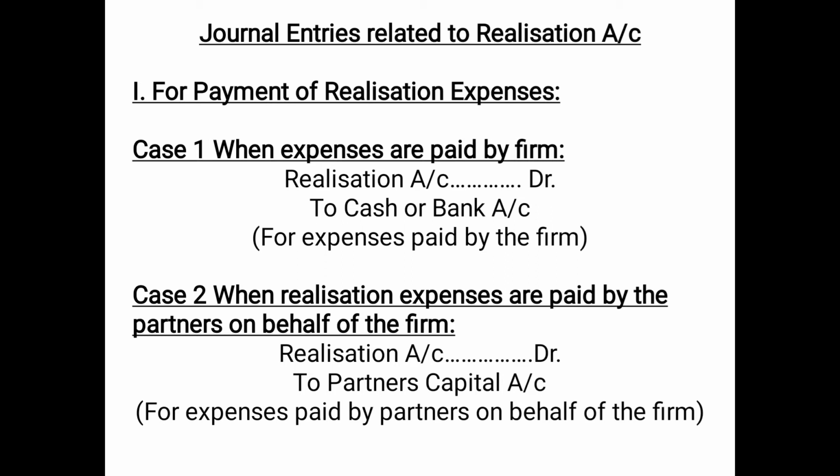Case number 2. When realization expenses are paid by the partners on behalf of the firm. That means the firm was supposed to pay it, but the firm is not paying for the time being; the partners are paying it.